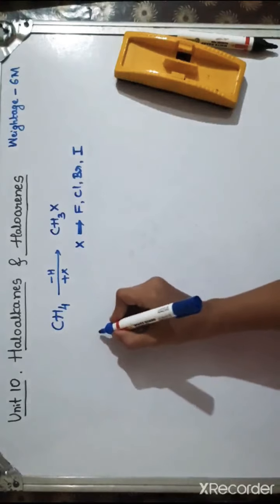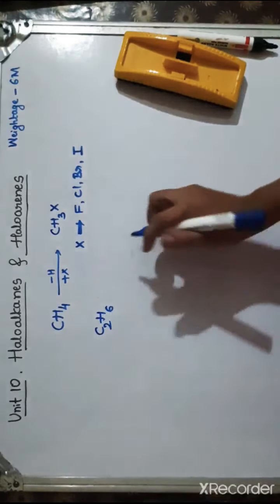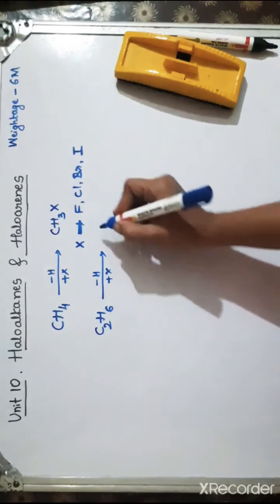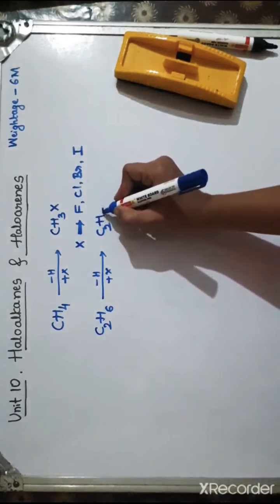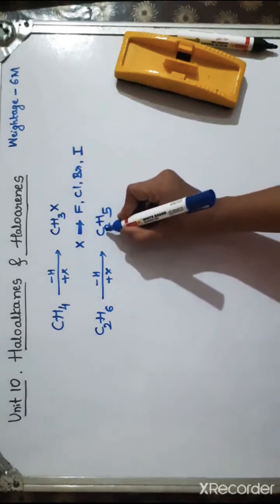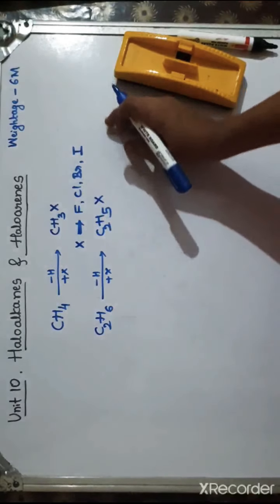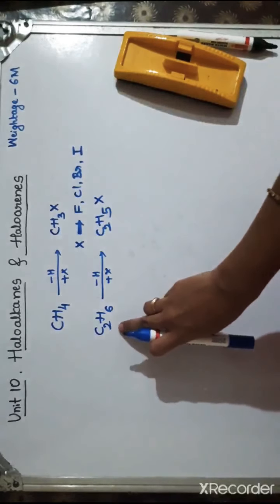Similarly, if I take another example of ethane, which is represented by C2H6, again if I replace one hydrogen by halogen, then that will result in the formation of another halogenated compound that is written as C2H5X. Again X may be any halogen atom. So this is your halogen derivative of ethane.